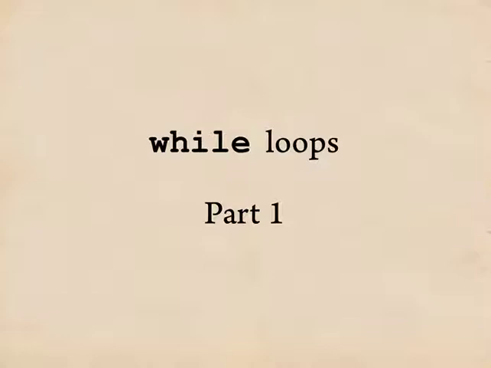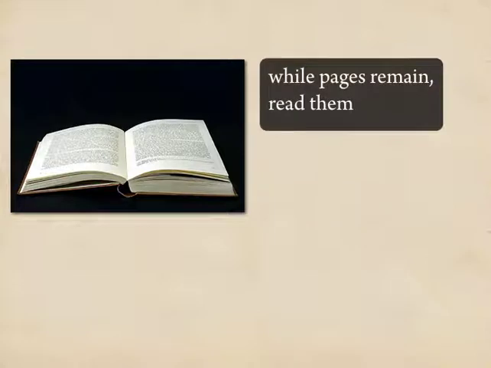So what is this loop thing all about? It's really something you're very, very familiar with. The idea is that when you're doing something, you keep doing it as long as some condition is true. And then when that condition stops being true, you stop doing it. So for example, suppose you're reading a book. If you're really enjoying the book, as long as there's another page to be read, you will read it, and then you'll turn the page and read that one. So as long as there are pages remaining, you will read them. When you finally reach the last page of the book, there are no more pages to be read, and so you stop. It's perfectly natural.